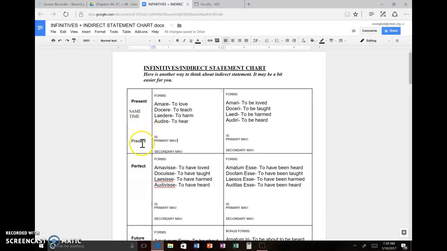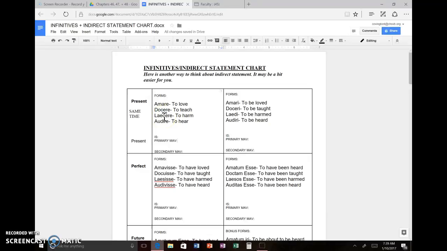Which means that if I use that paired with a present tense infinitive like amare, those two actions are happening at the same time, namely both in the present. So simply what I'm going to do is I'm really not going to translate an infinitive like this, in an indirect statement, as an infinitive. Instead, I'm going to do it as a present tense verb.